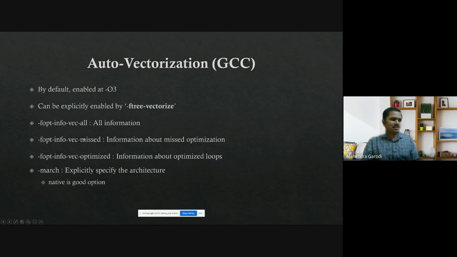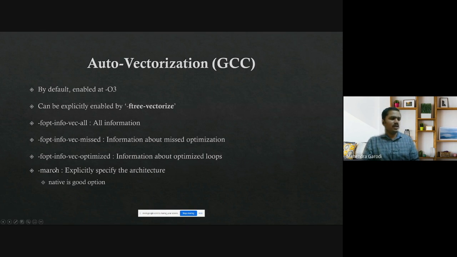There are a bunch of options available which you can pass to the compiler to get information on whether a particular loop was vectorized, if it was vectorized, what vector length it used, and if it was not vectorized, why it was not vectorized. If you get that analysis, then you might be able to rewrite some code, and we'll see this.